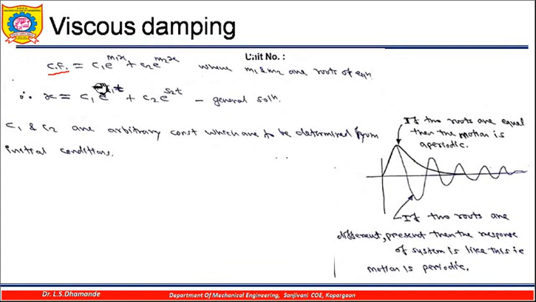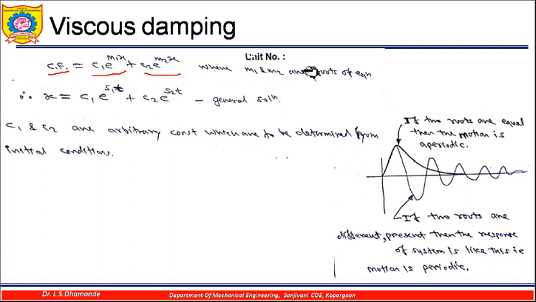So any differential equation which has some constant on the right hand side will have a particular integral also. But in this case we have the equation mx double dot plus cx dot plus kx is equal to 0. Only the left hand side has terms, there are no right hand side terms, so it will have only the complementary function, and that complementary function is given by c1 e raised to m1 of x plus c2 e raised to m2 of x, like this.